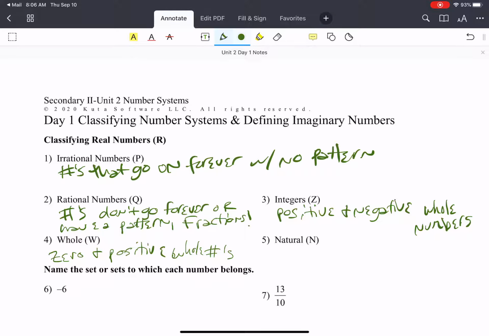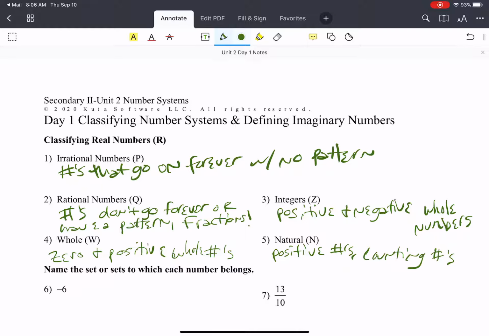Then the only difference between whole numbers and natural numbers is that these ones are just positive numbers. Another name for these ones is the counting numbers, because these are the numbers you learn to count with when you're a little kid, right? You start at 1 and you learn 1, 2, 3, 4, 5. All right. Any questions?